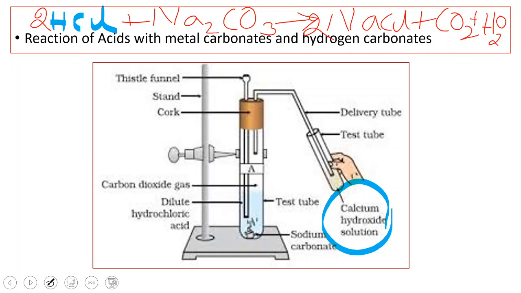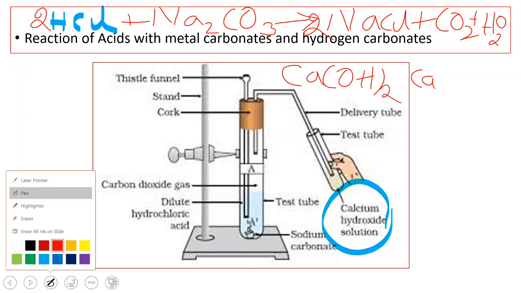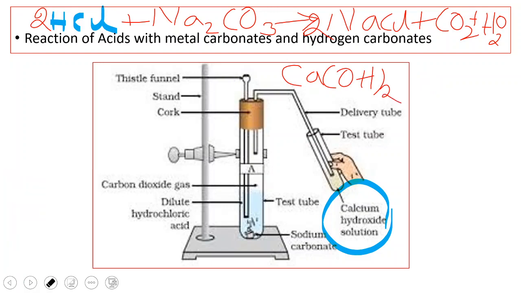That means lime water is calcium hydroxide. Here I am writing Ca(OH)2 reacts with carbon dioxide to give calcium carbonate, CaCO3, plus H2O.